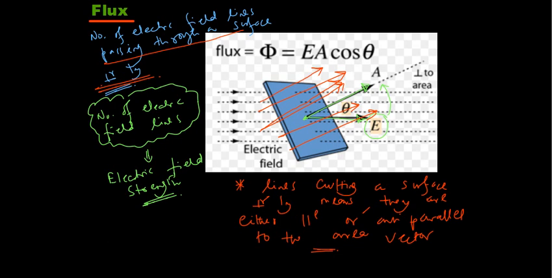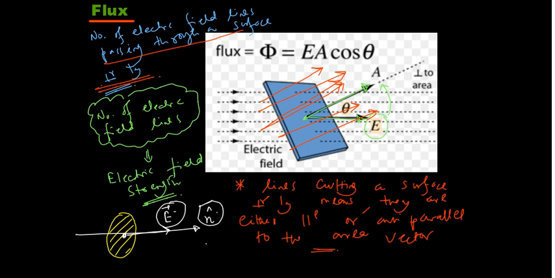So let us take a small example. Suppose this is a circular disc kind of thing, and I am taking one line cutting it like this perpendicularly. So for the circular disc, this is the direction of area vector n cap. So you can see that this electric field and area vector are parallel to each other, right? If a line cuts in the opposite direction like this, this line is also cutting the surface perpendicularly.